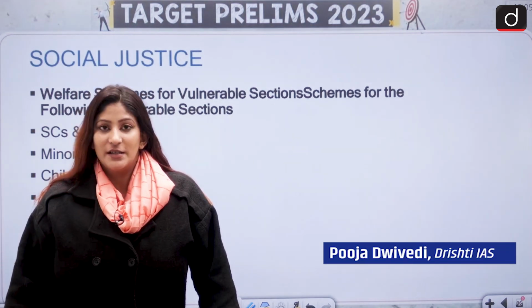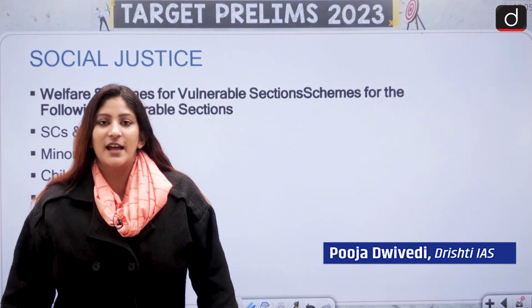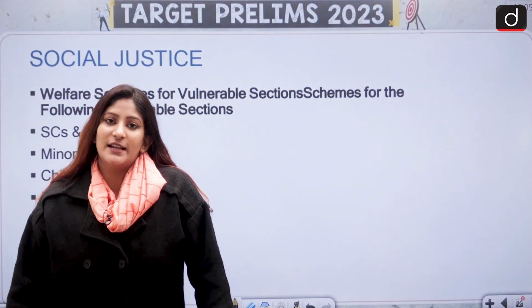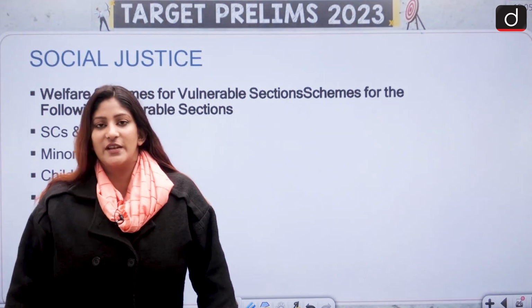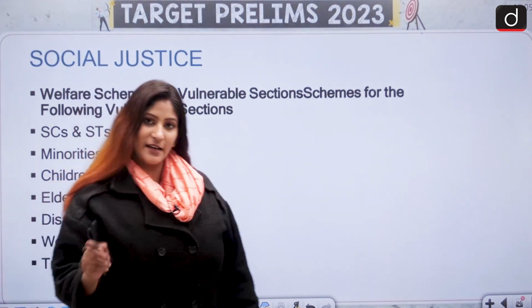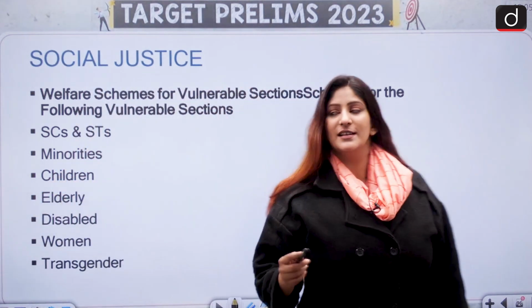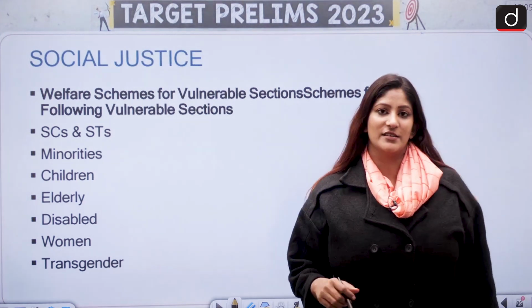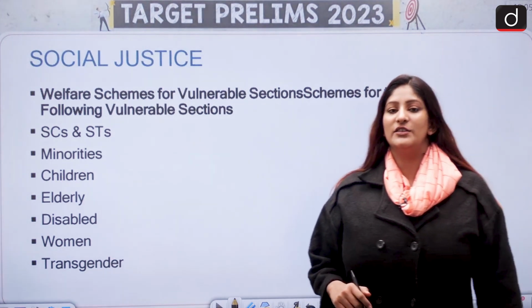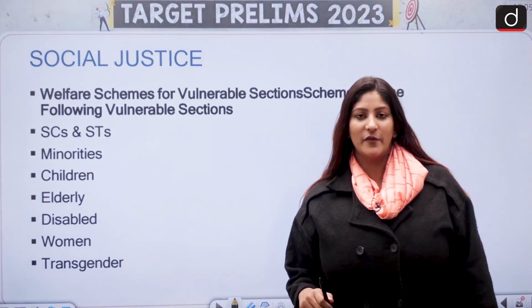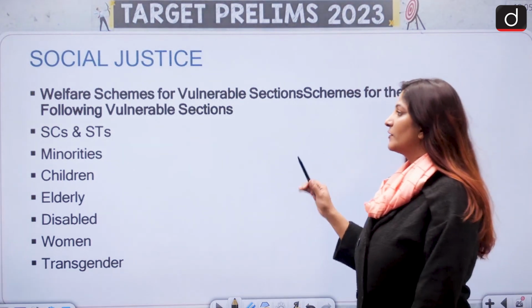So we covered polity and governance in the last segment, decoded the entire syllabus for prelims as well as mains. Today we are going to talk about the second part of it, social justice and international relations. So mind you, there are going to be initiatives which are very important from the perspective of pre and mains both. We will try to cover them all.